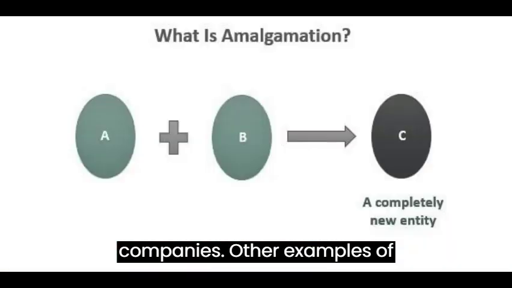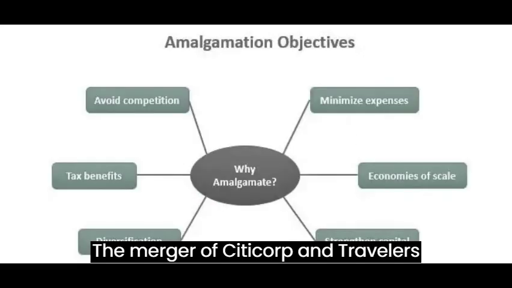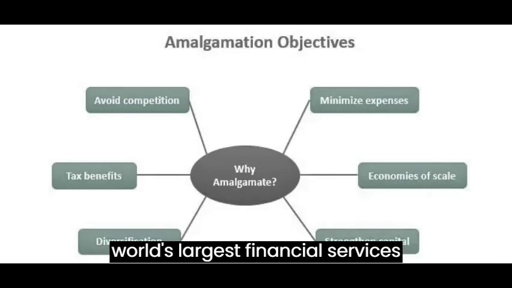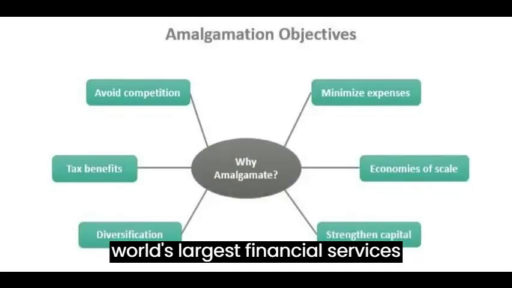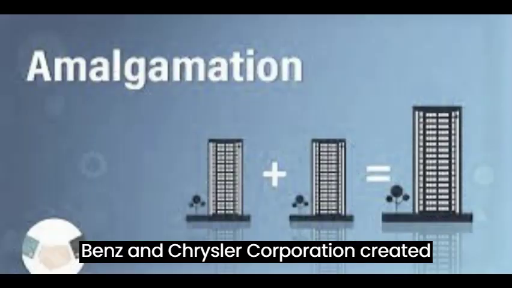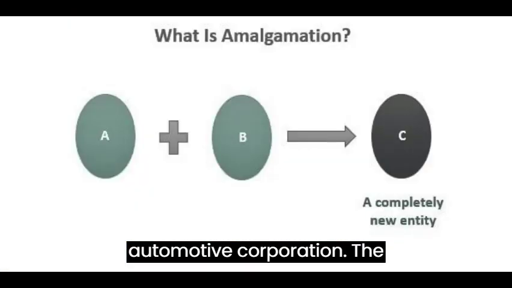Other examples of amalgamated companies include the merger of Citicorp and Travelers Group, which created Citigroup, one of the world's largest financial services companies. The merger of Daimler-Benz and Chrysler Corporation created Daimler-Chrysler, a multinational automotive corporation.